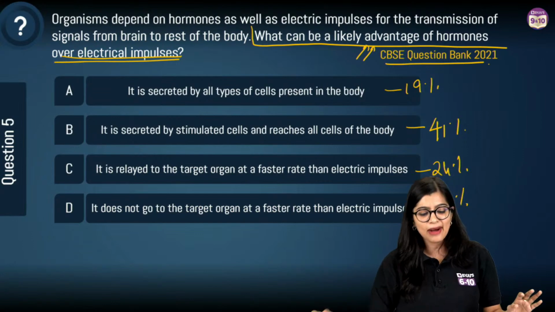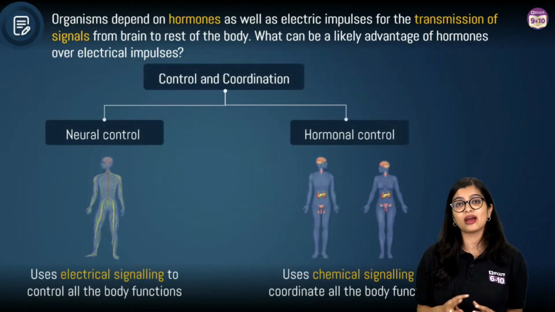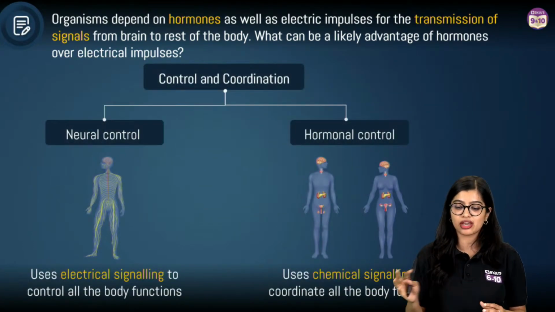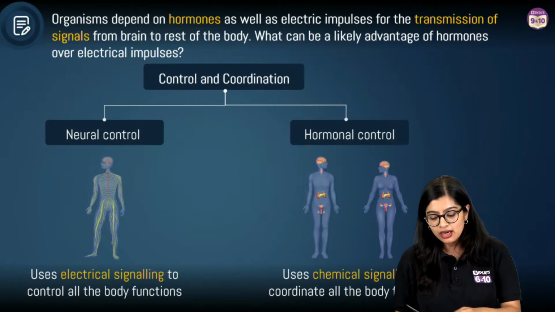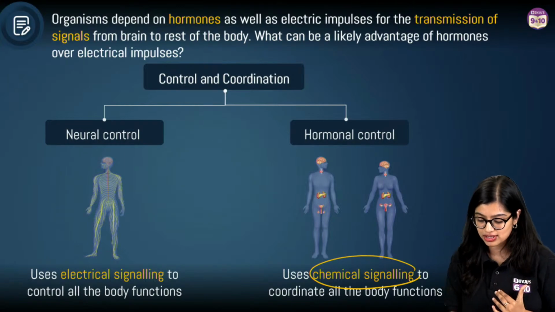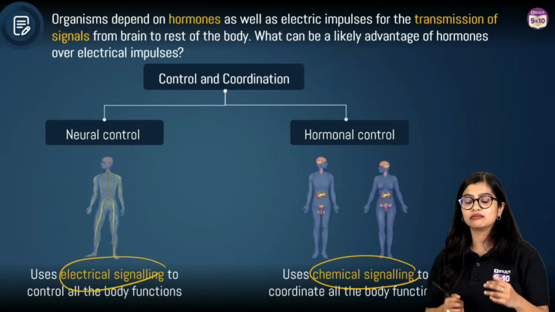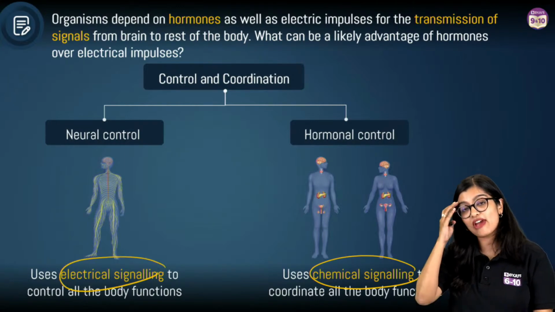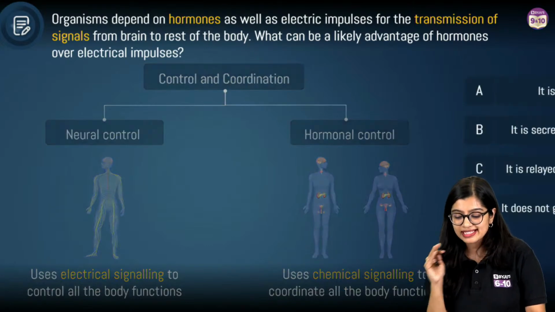Now, we're talking about sensory and motor, we're talking about nervous coordination and we're talking about hormonal coordination, right? Hormonal coordination uses chemical signaling, with chemical messengers as hormones. Then you have neural control that happens with the help of electrical impulses. Now, let's have a look at our options.